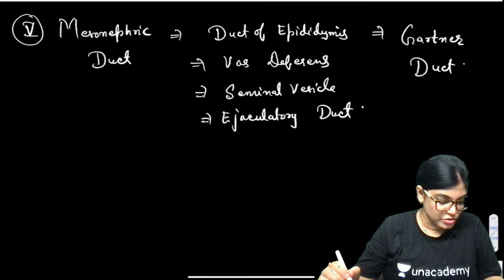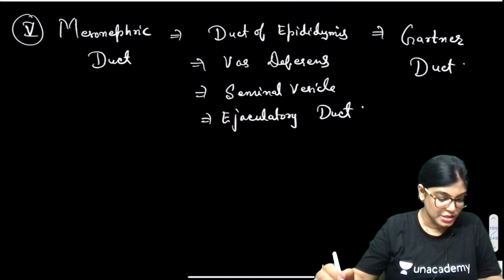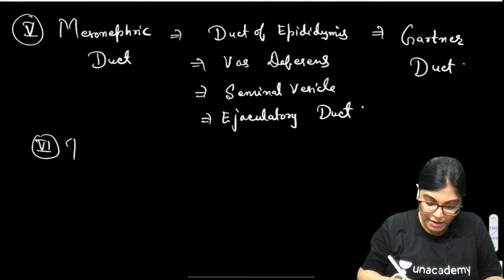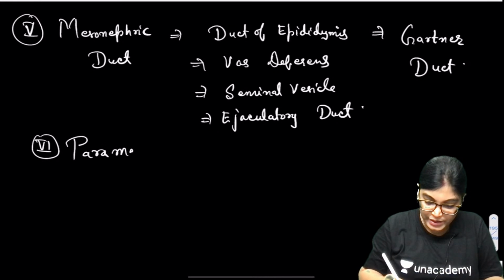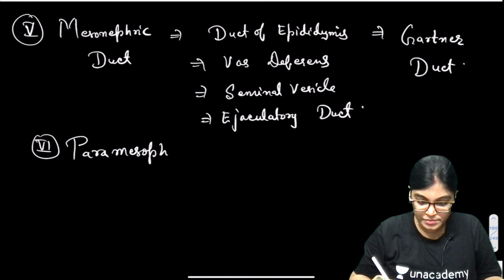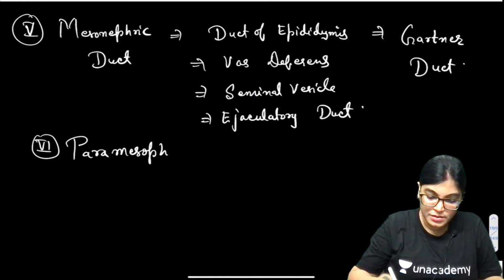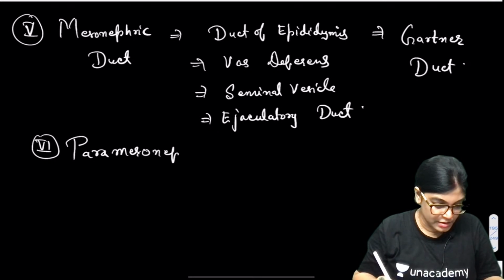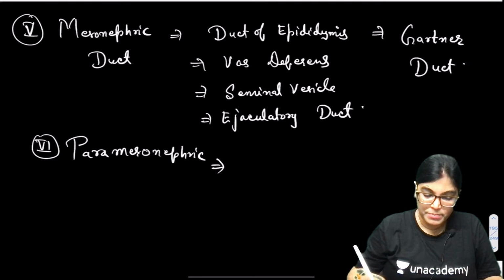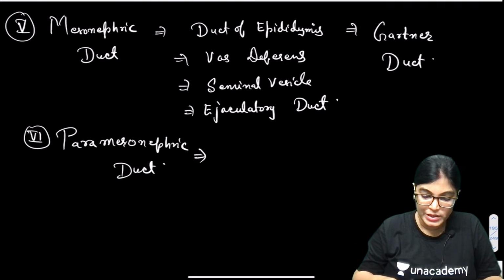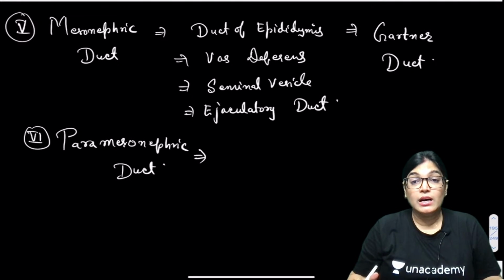Yes, absolutely right. Many answers are coming from Dev, Soni and Krishna. Great. Now coming to the sixth point, the paramesonephric duct, also called the Mullerian duct. It contributes to the formation of female structures.